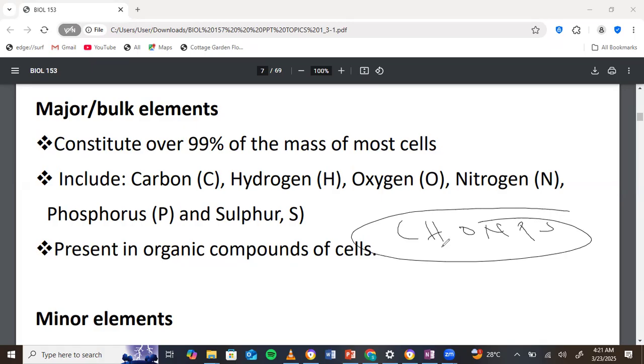Now, by logic, it means that the elements which are not here are minor. But bear in mind that not all elements are found in the body, and that can be the trick, right? Because if you are not major, you should be minor. That's provided you are found in a cell. Good. So that's it. Let's go to the minor ones.